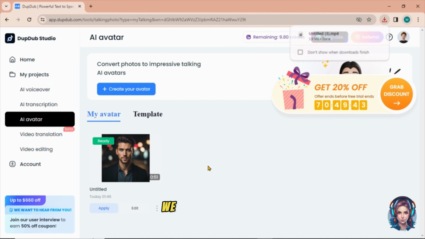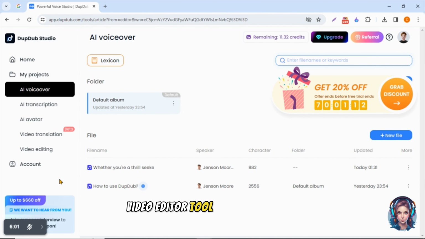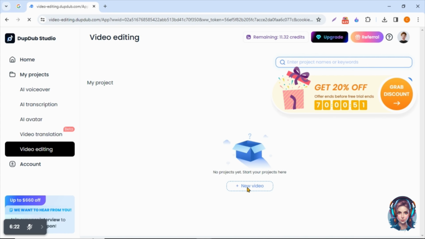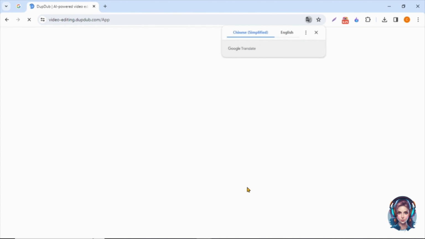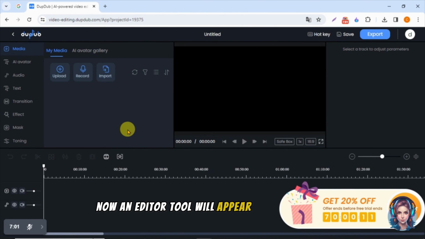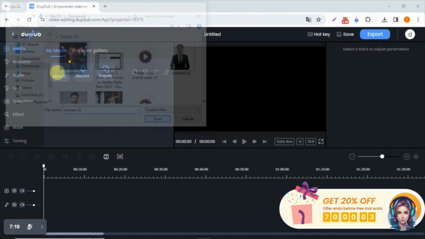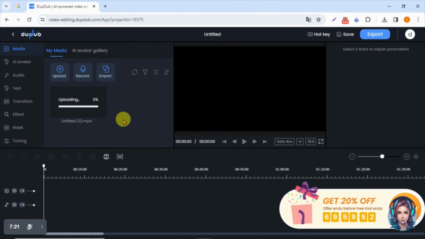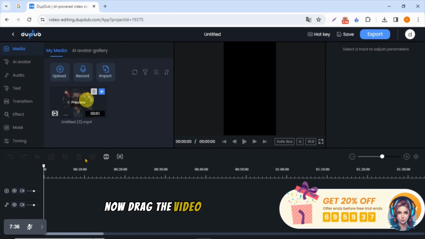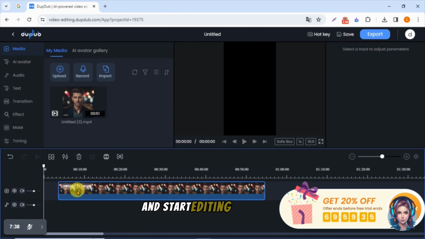Now in the last step, we will use DupDub's video editor tool to edit our video. So click on video editing, click on new video. Now an editor tool will appear in front of you where you can edit your whole video. So first of all, I will add my talking avatar video over here. Now drag the video onto the timeline below and start editing your video.